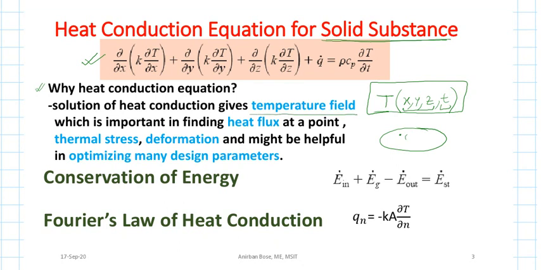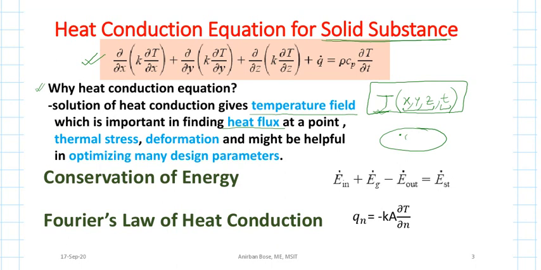Once the temperature field is known, then it is very simple to find out heat flux at a point using Fourier's law of heat conduction, because you know that Fourier's law of heat conduction is heat flux is proportional to the temperature gradient. So if temperature field is known, it is very simple to find out the temperature gradient, hence the heat flux.